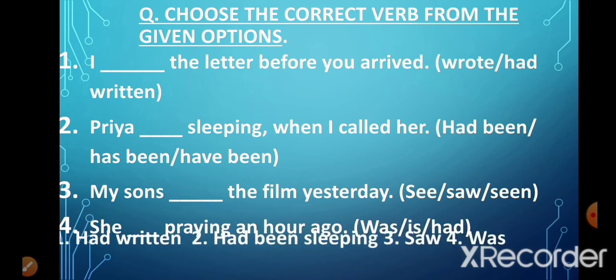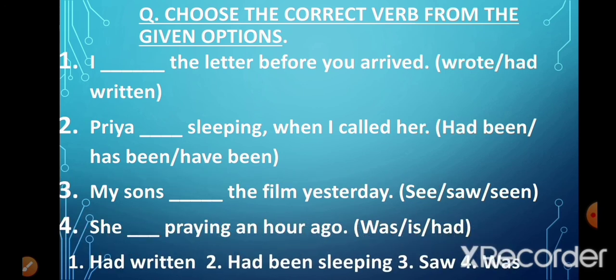Now let's look at the answers. I had written the letter before you arrived. Priya had been sleeping when I called her. My son saw the film yesterday. She was praying an hour ago. I hope you understood the 4 types of past tenses.